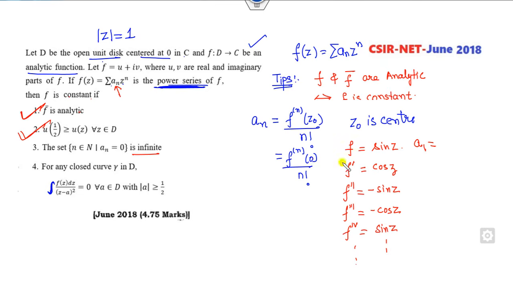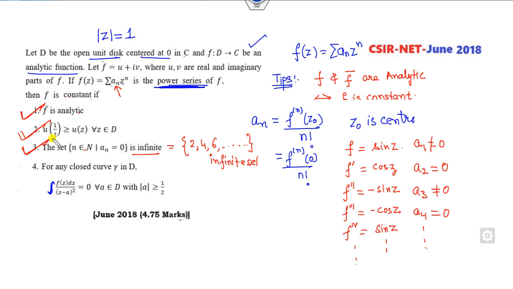a1, the first derivative at the point 0, is non-zero. a2, sin 0, is 0. a3 is non-zero. a4 is 0, and so on. So what is that set n? The set is 2, 4, 6, and so on. So clearly this set is an infinite set. So this option is also a correct option.